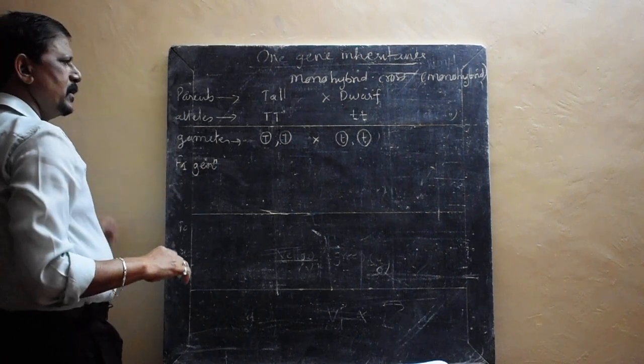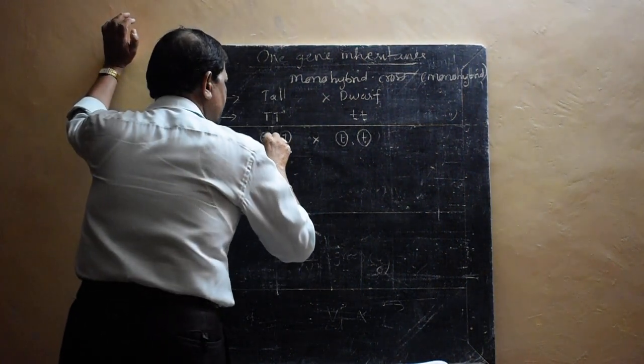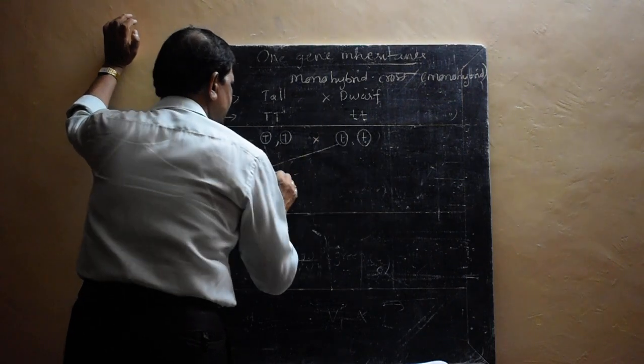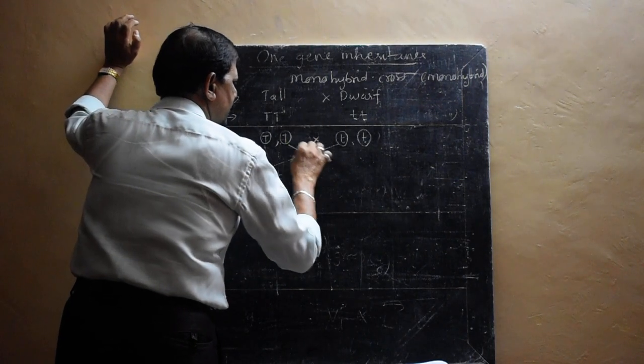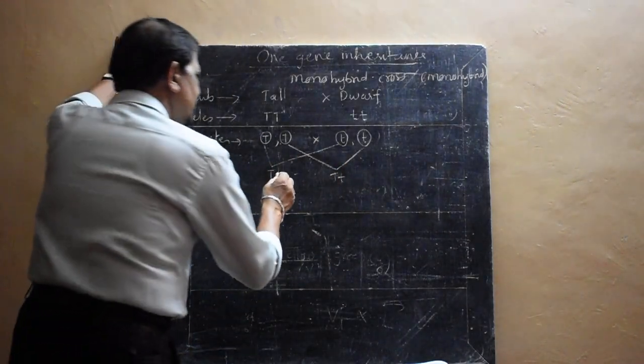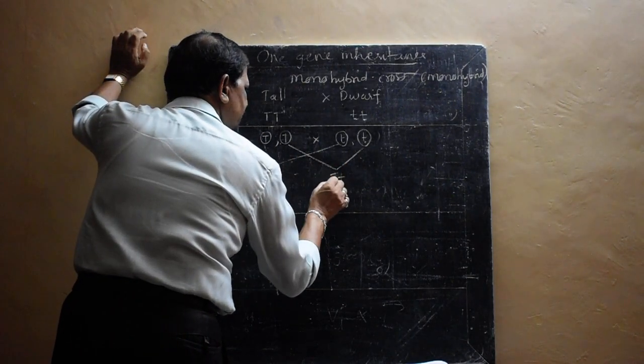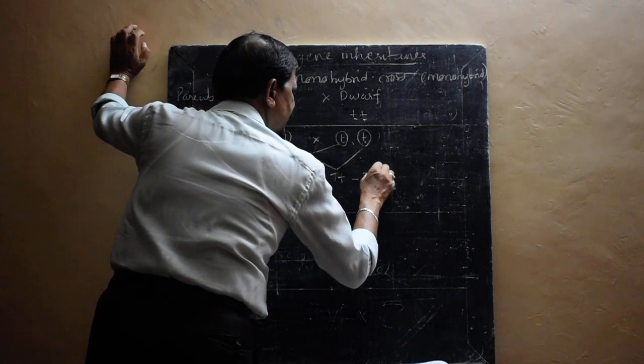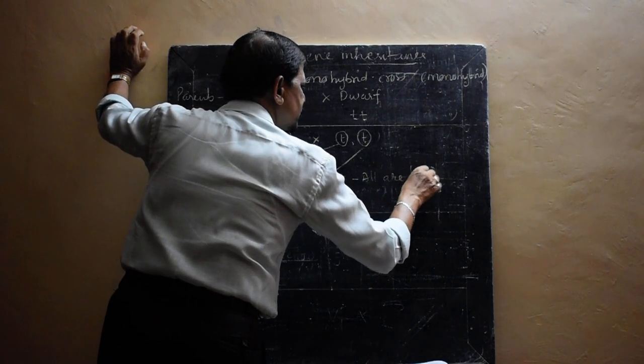F1 generation. So what do you have to do in the F1 generation? You have to do it like this: capital T small t, capital T small t. Here you can write all are tall.